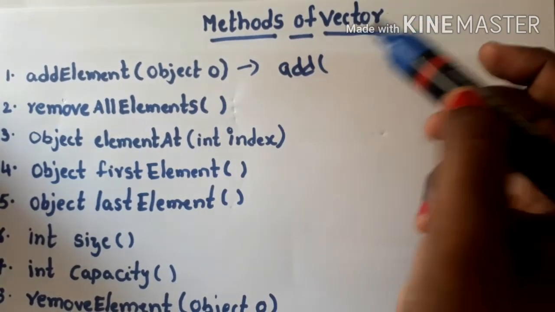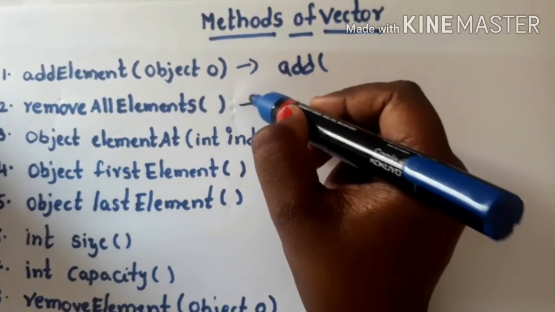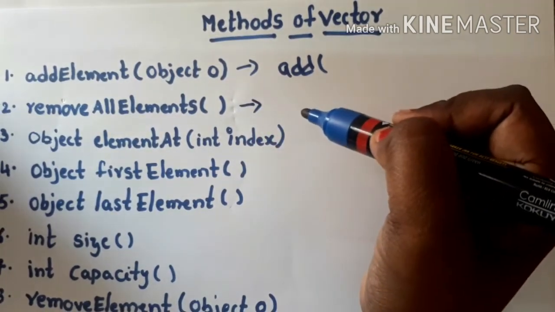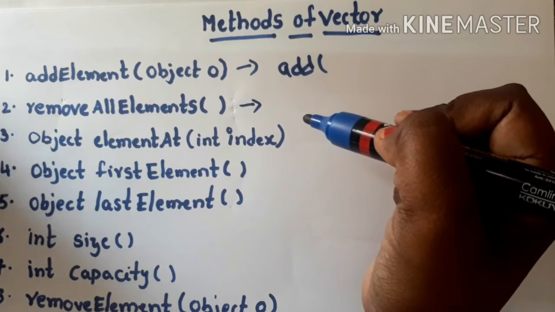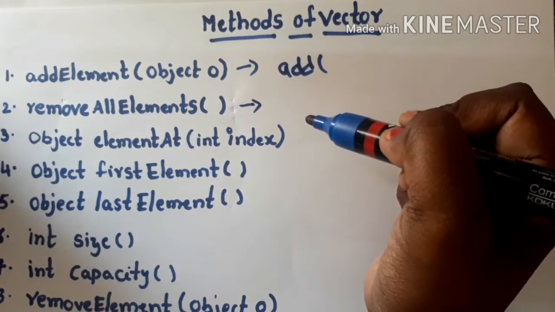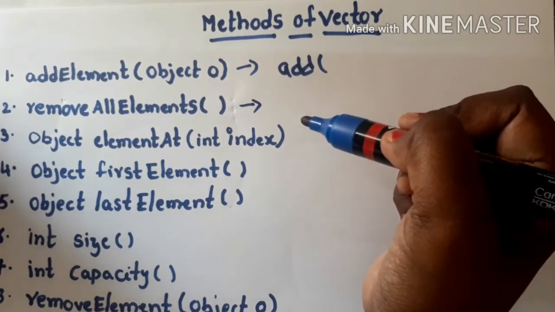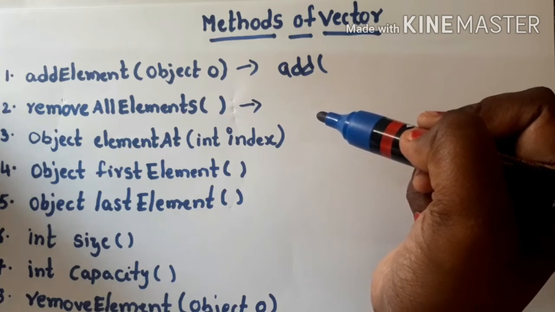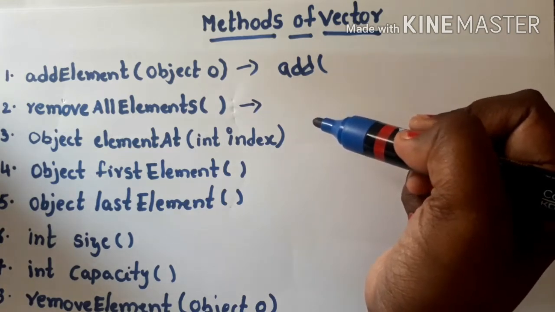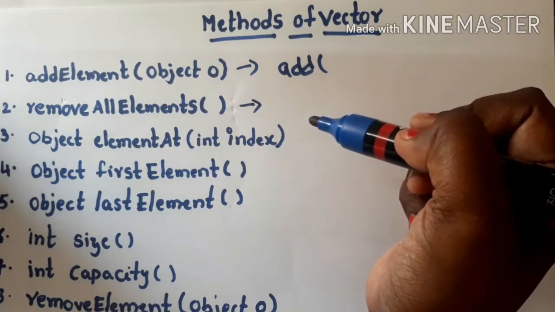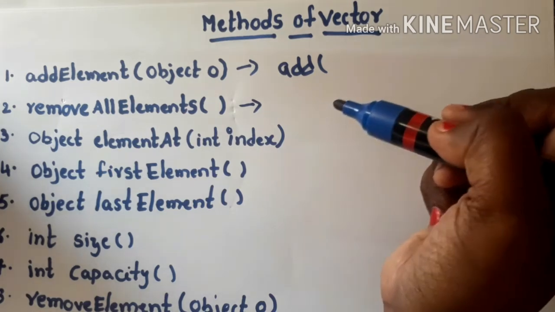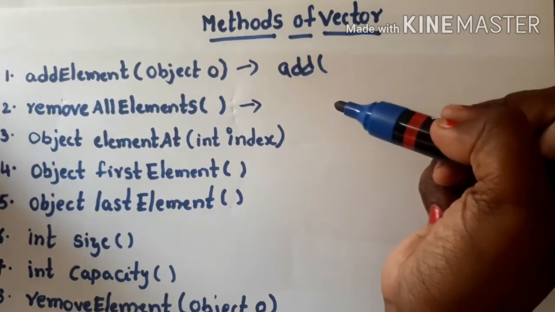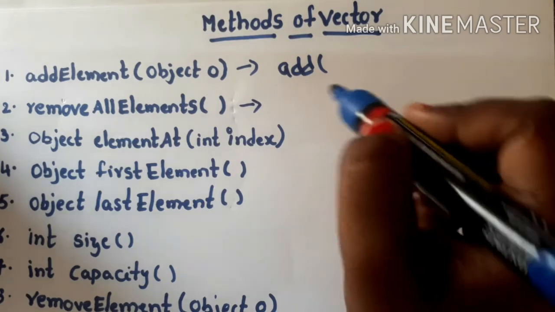The second method is removeAllElements. The purpose of this method is clearing the vector object. That means it is used for removing all the elements of the vector object. This method is very similar to the clear method of the List interface.